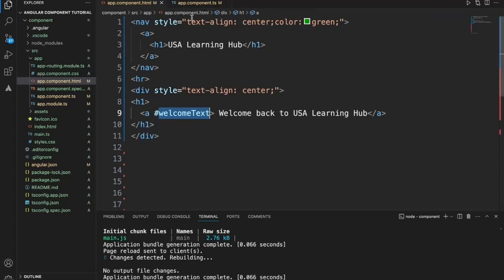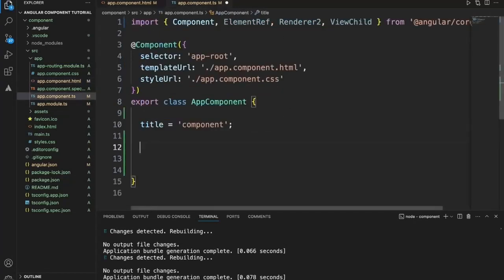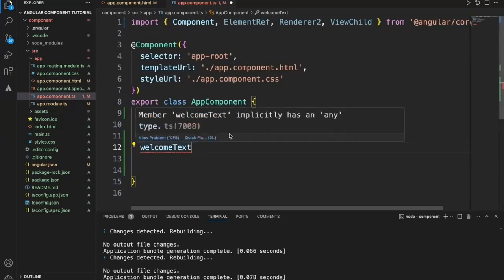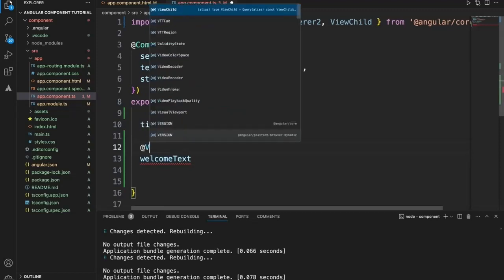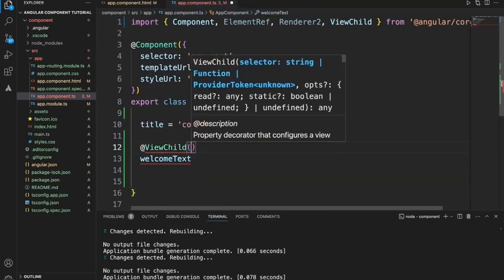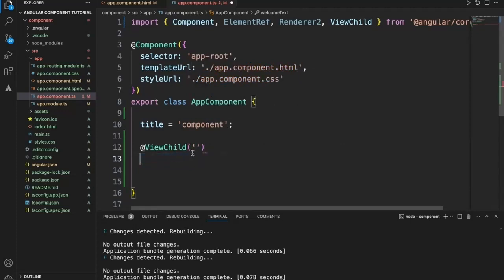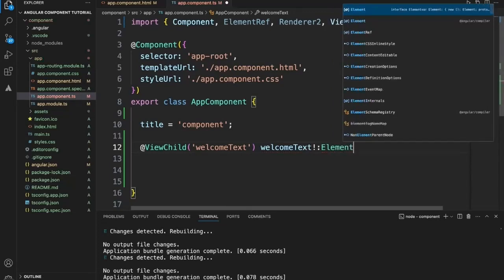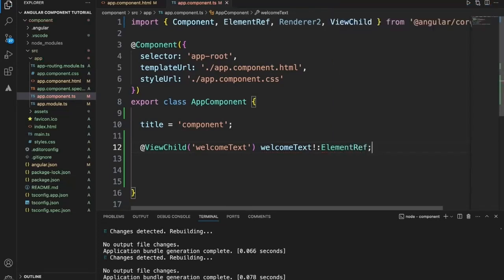Meaning it is the child of app component. So let's get hold of this child in the app component. To use ViewChild, we have to use ViewChild and the name of the child. This is plain HTML content, so we are getting hold of this with the help of its ID. Since it is a plain HTML element, to get hold of it we need to use HTML element reference so that it will get hold of this particular text.